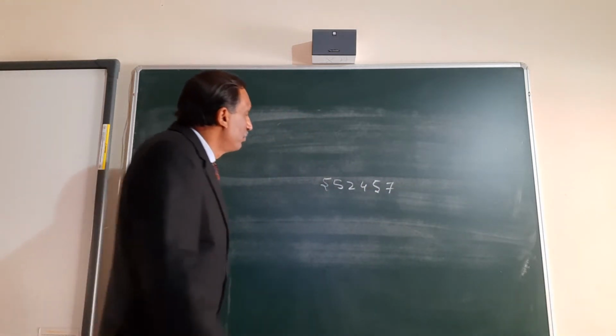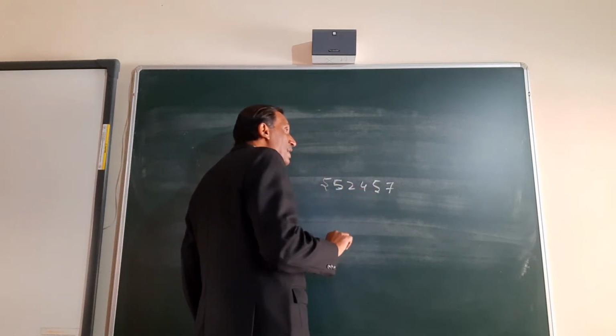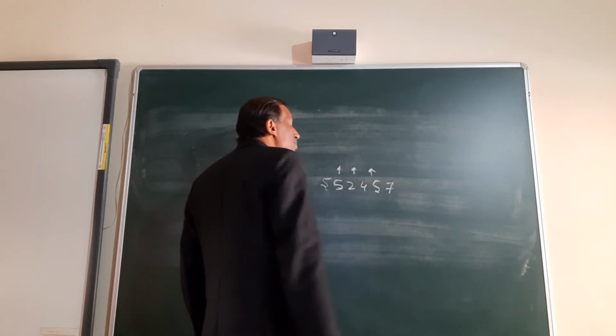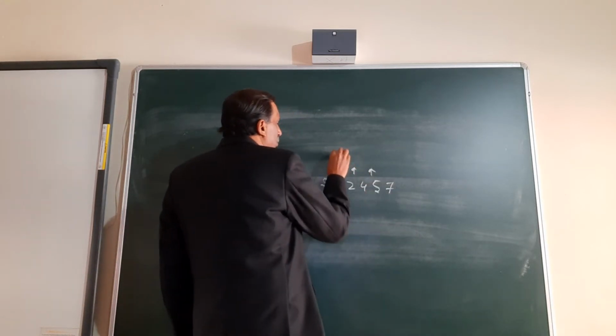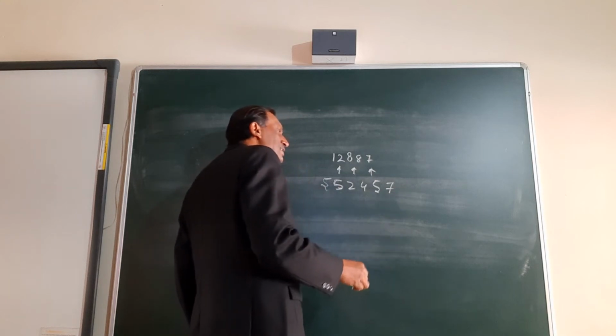Okay. 5,52,457 plants were there. These many plants may support somewhere about 12,887 herbivores, for example.